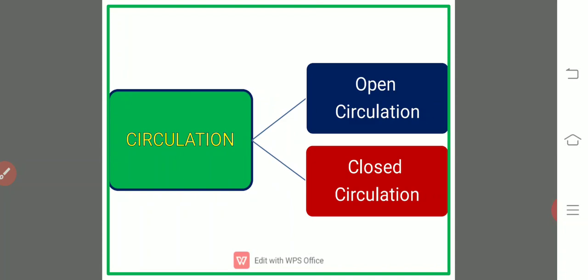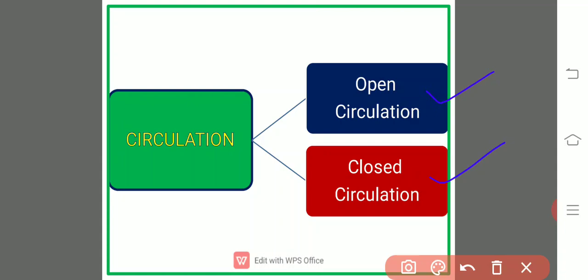The difference is that in the open circulation, the blood flows in open spaces or body cavities, whereas in the closed circulation, the blood flows in definite blood channels.